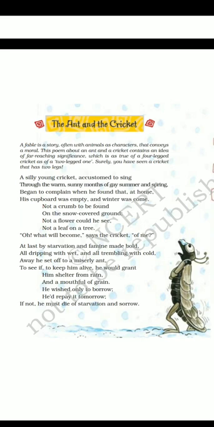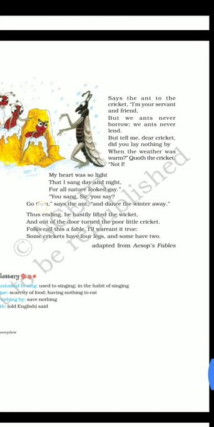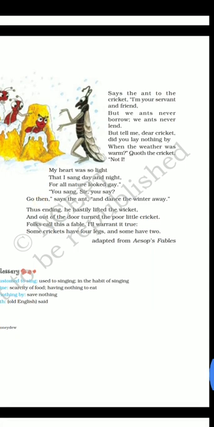And he also mentions that if this help is not provided, the cricket would die of starvation and sorrow. Sadness and starvation, because of that he would die. Okay, let's see the next one.